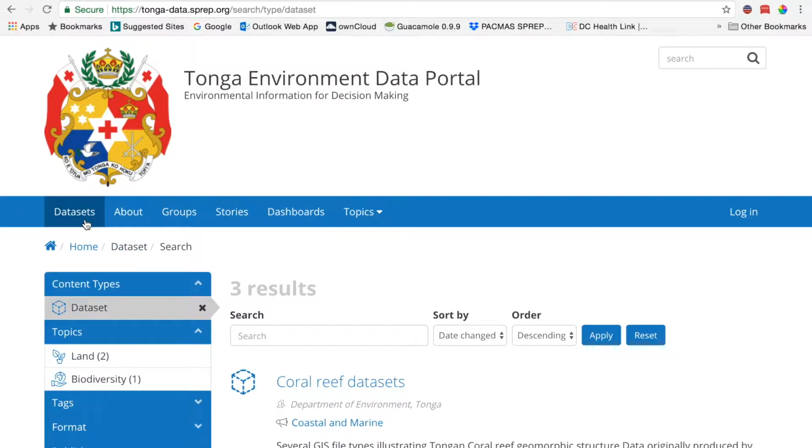So we'll be working with the focal point to assign passwords to people so you can try out the Tonga Environment Data Portal. And we look forward to supporting you using this more in the future.